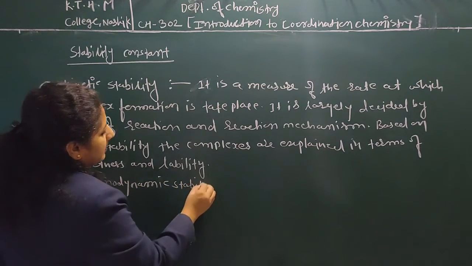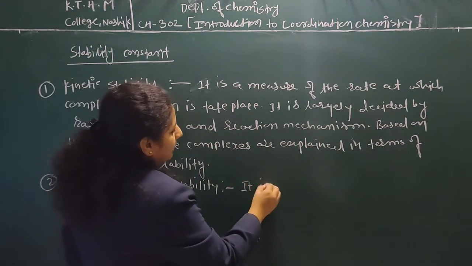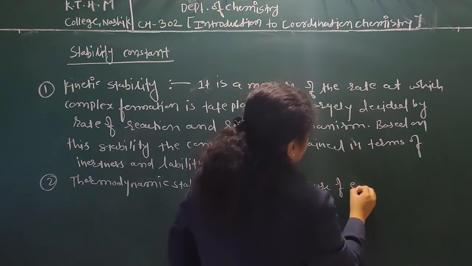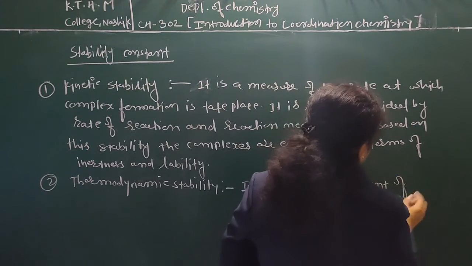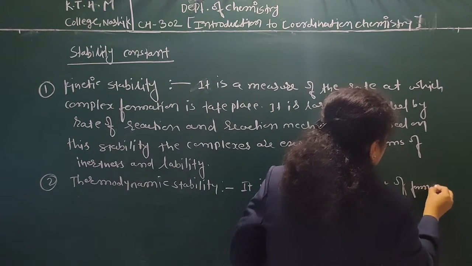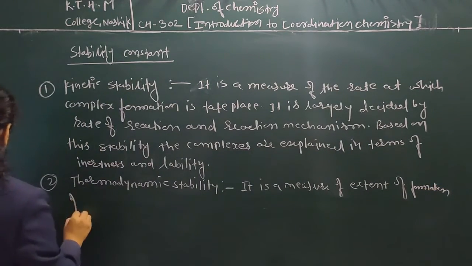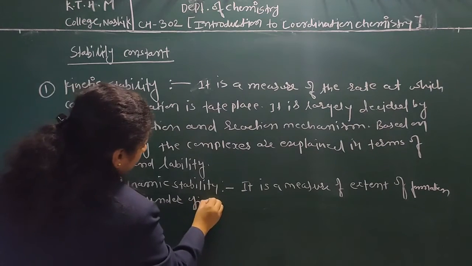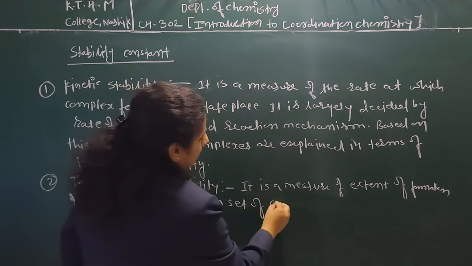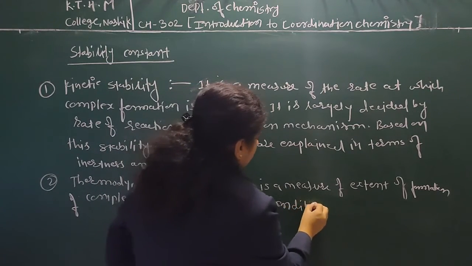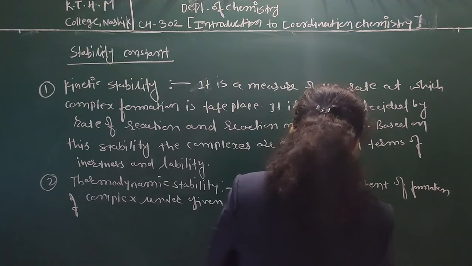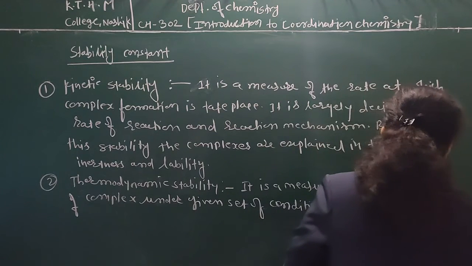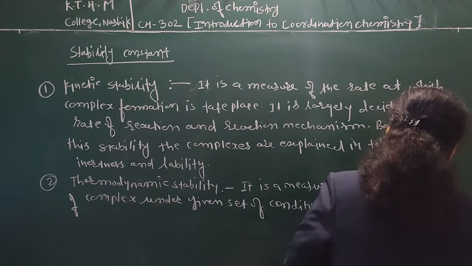As we know, the thermodynamic stability is a measure of the extent of reaction, the formation of a complex under a given set of conditions and at equilibrium.